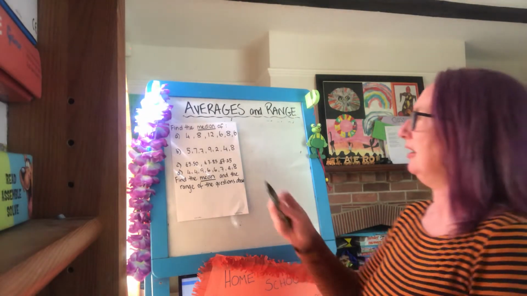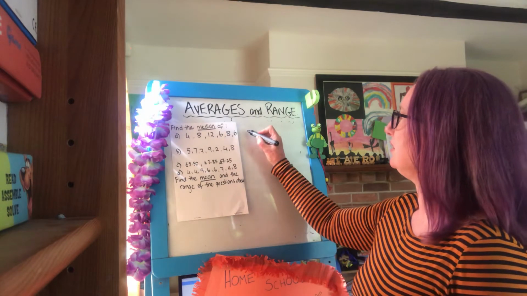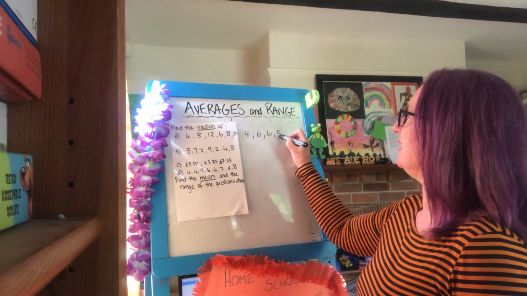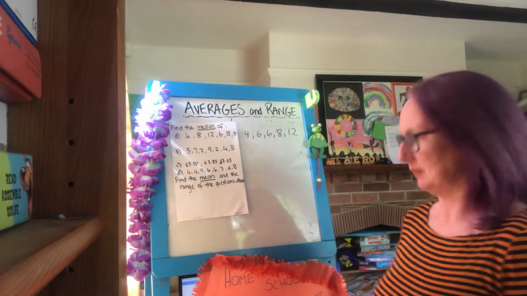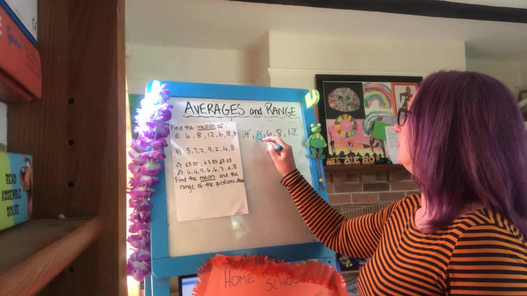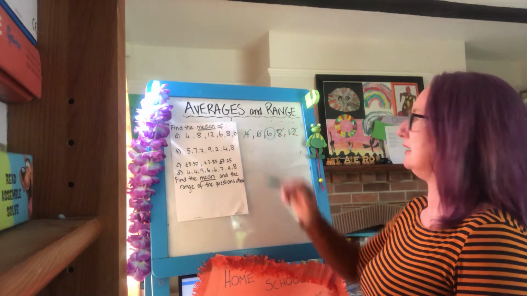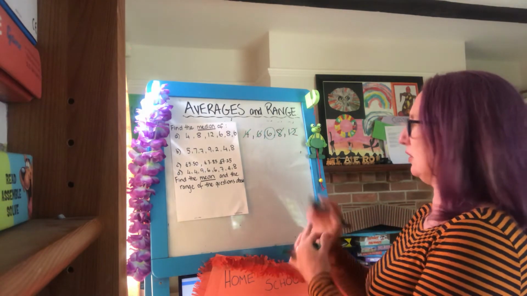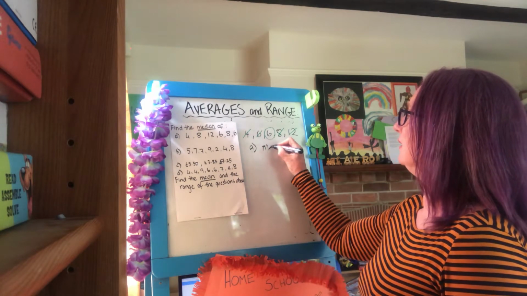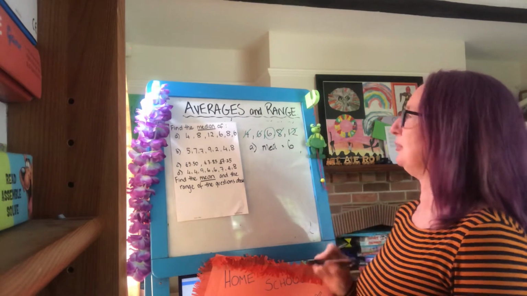The median. We'd have to put them in order first. So we have 4, 6, 6, 8, and 12. So remember our method, bottom, top, bottom, top. The median is 6. So question A, the median is 6.